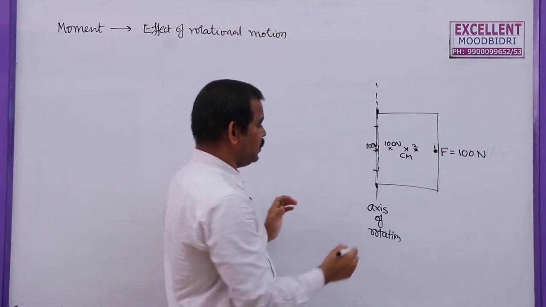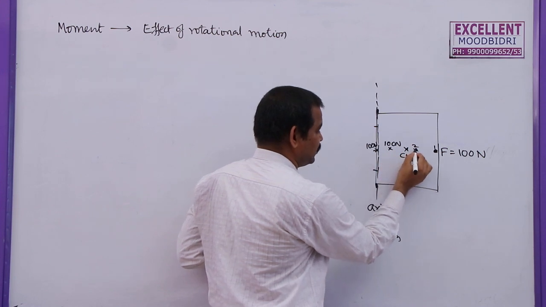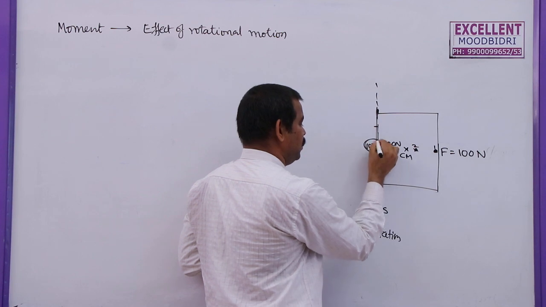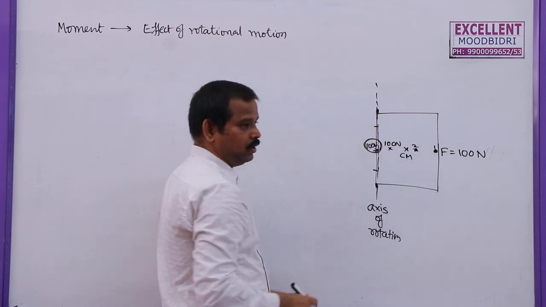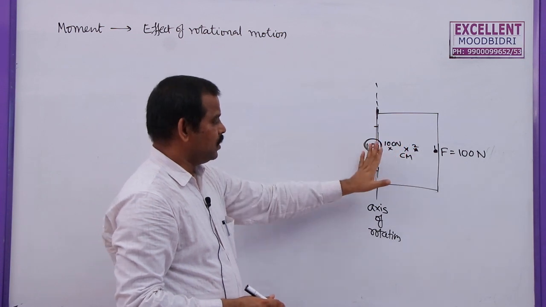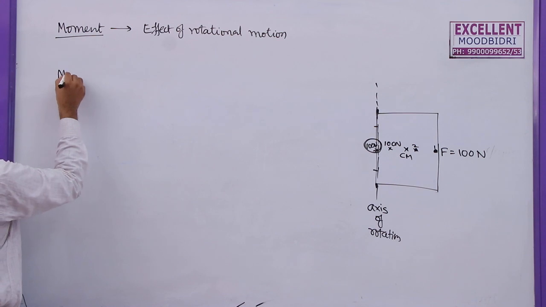So, these are the different points. Here you need to apply more force, less force, and very little force here, and even if you apply infinite force, you cannot open the door or close the door. You can take this example to explain this moment. So, what is this moment?